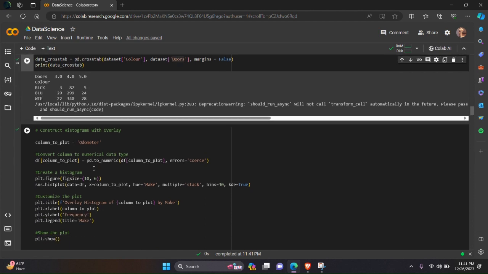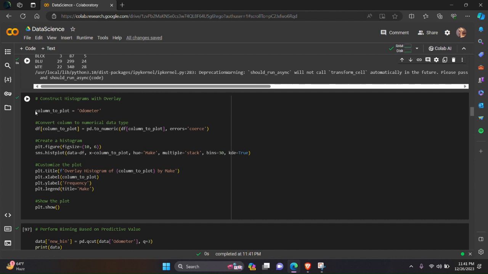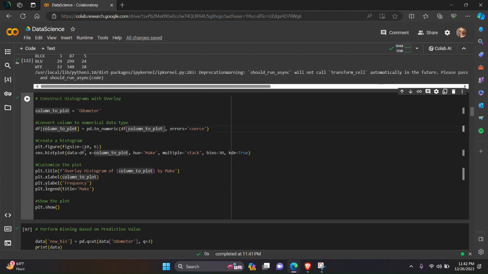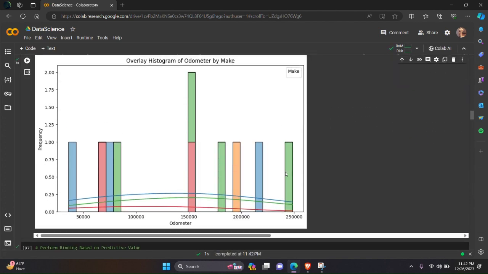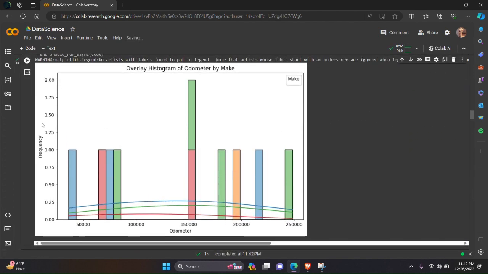Now next we have to construct a histogram with overlay. So here also we have selected the column to plot as odometer, and we have converted the column to a numerical data type using this, and we'll create the histogram. And if we run this, we will get our histogram. This is the histogram, frequency versus odometer.